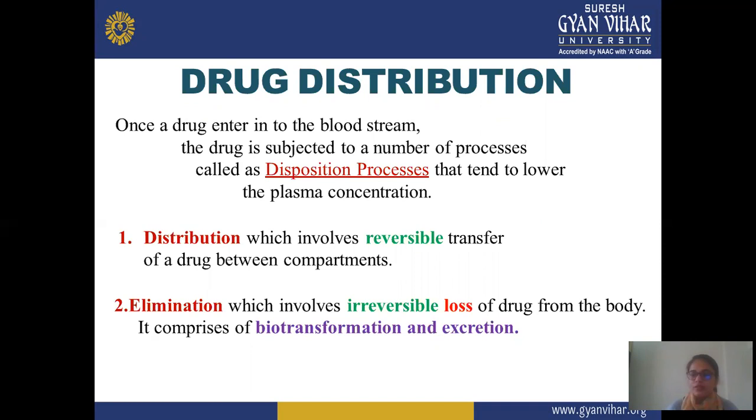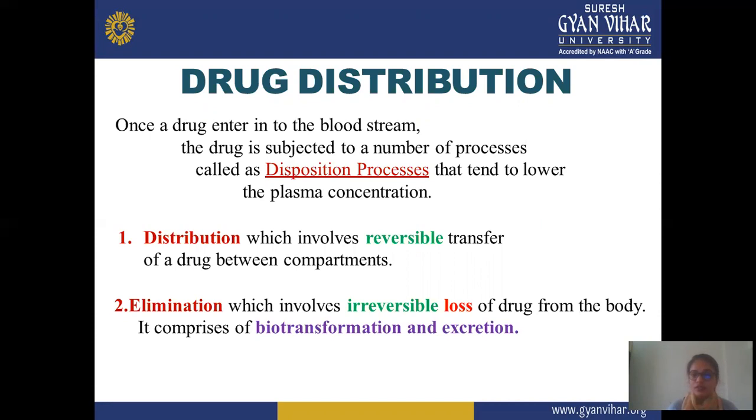Means when the drug comes into your bloodstream after absorption, this process is known as deposition, and this deposition is further divided into two parts. One is distribution and the second is the elimination process. We mainly cover the distribution process, not the deposition process.